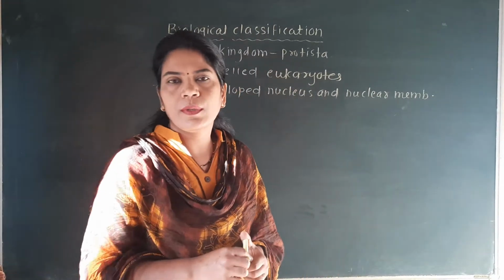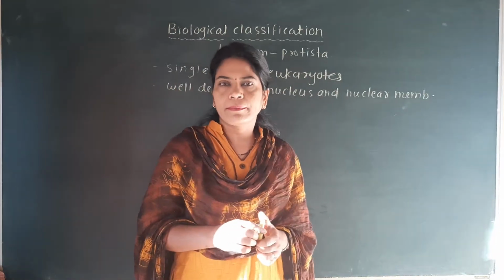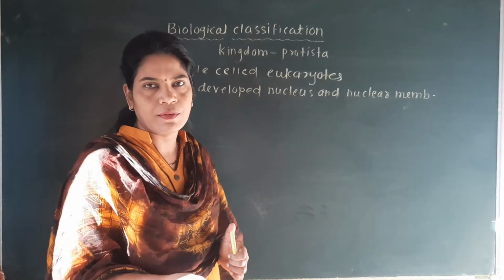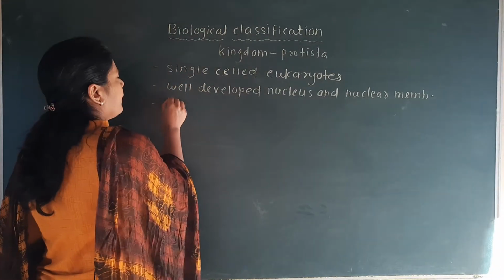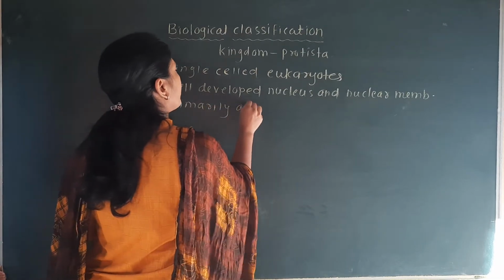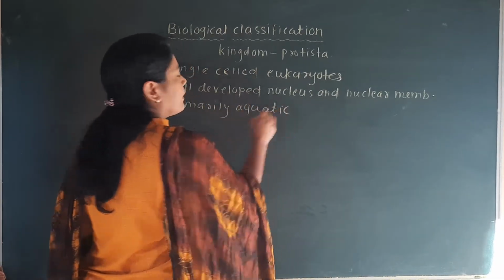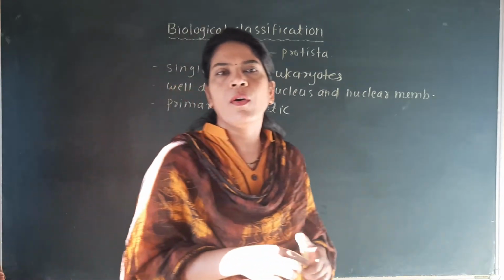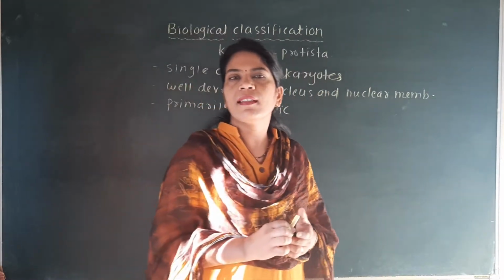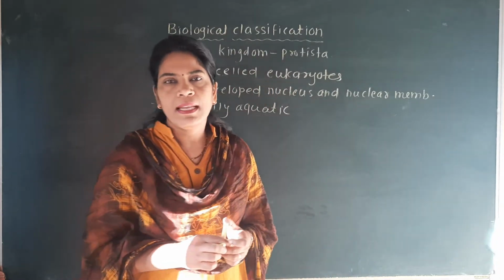Third characteristic of the kingdom Protista is that the examples of this kingdom are primarily aquatic. Means majority of them are found in the water, but they can also be observed on the land, in terrestrial places. So even though they are primarily aquatic, some of them are also found on the land.